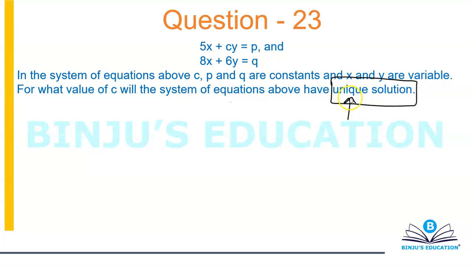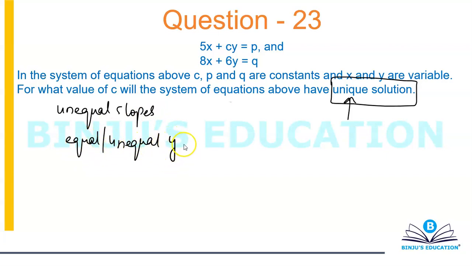Now you have a unique solution here. When you have a unique solution, the lines intersect at a point, that means unequal slopes, and equal or unequal y-intercepts. So you can have two possibilities. When the two lines are intersecting at a point, you can have something like this.